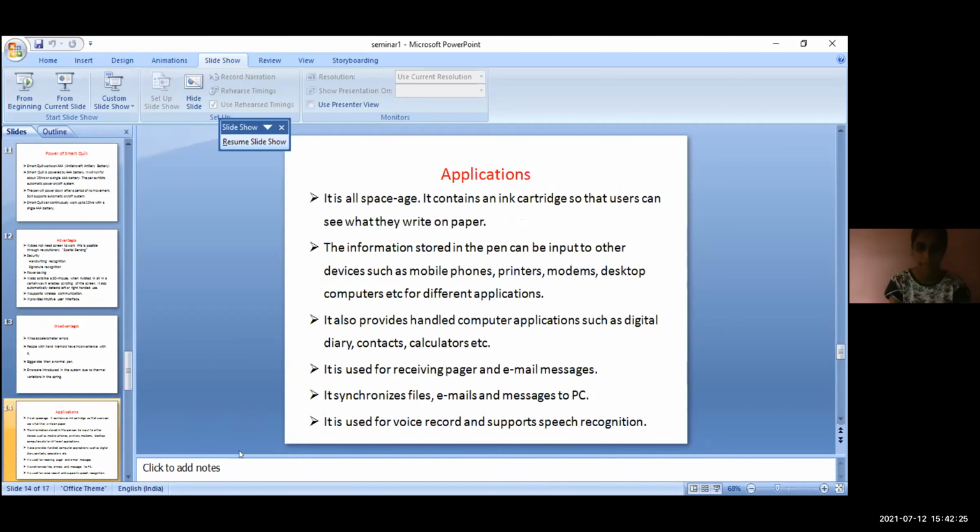Applications. It is all space age. It contains an ink cartridge so that users can see what they write on paper. The information stored in the pen can be input to other devices such as mobile phones, printers, modems, desktop computers, etc. for different applications. It provides handheld computer applications such as digital diary, contacts, calculators, etc. It is used for receiving pager and email messages. It synchronizes files, emails, and messages to PC. It is used for voice record and supports speech recognition.